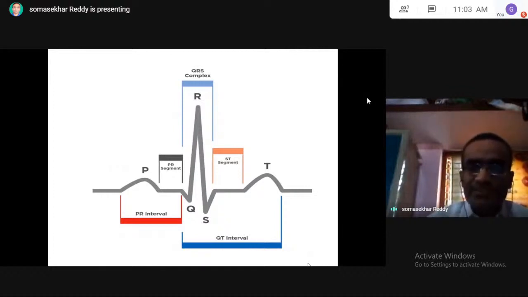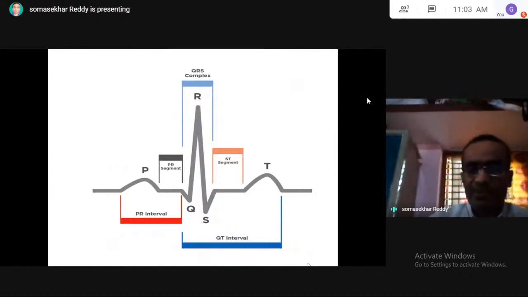There are two intervals, PR interval and QT interval, and two segments, PR segment and ST segment.